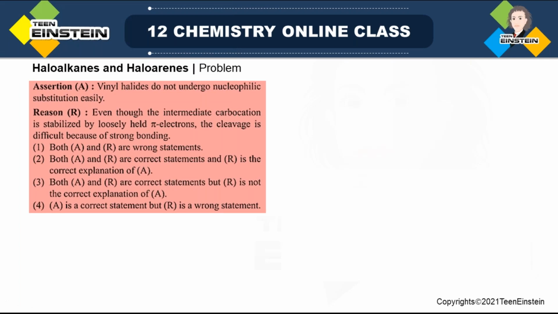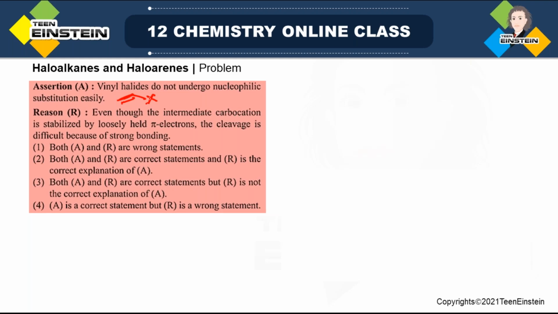Hello everyone. Today we will discuss only problems. Here is the first problem, and the topic will cover the whole chapter. It is an assertion-reason type of problem. Vinyl halides do not undergo nucleophilic substitution easily. Now, vinyl halide means this type of structure: a C=C double bond with the halogen directly attached. The first statement says that for this type of halide, nucleophilic substitution is not easily possible.